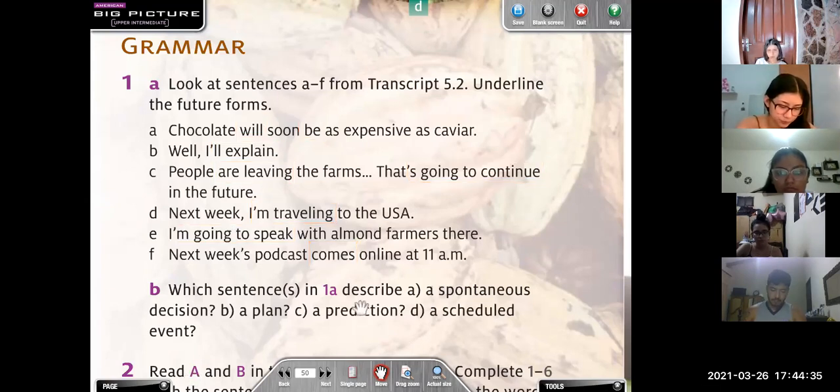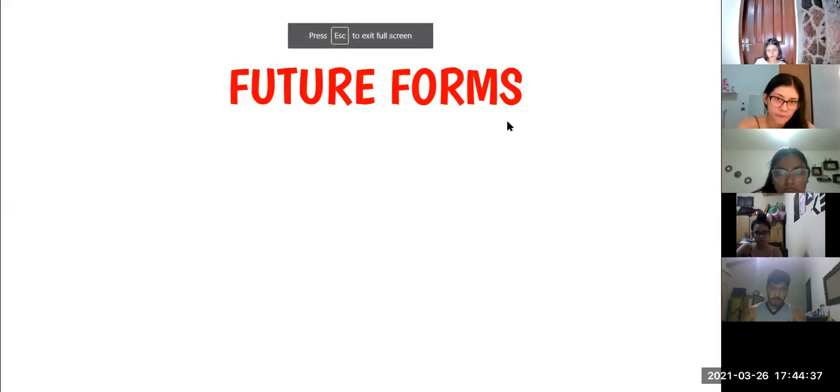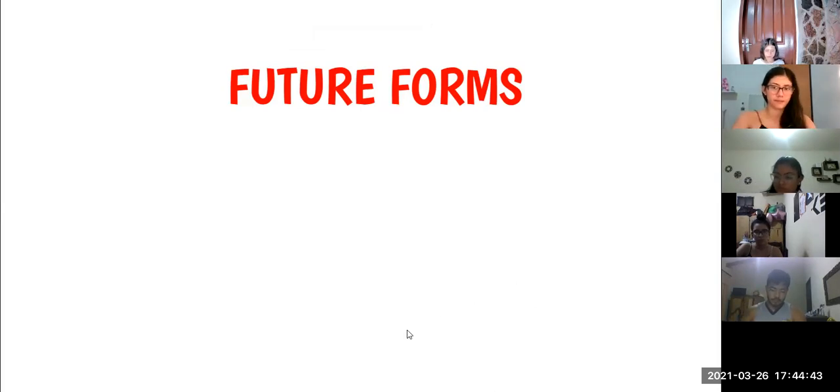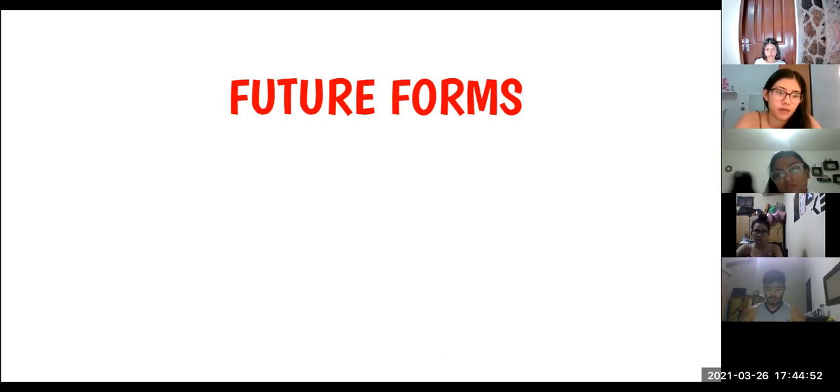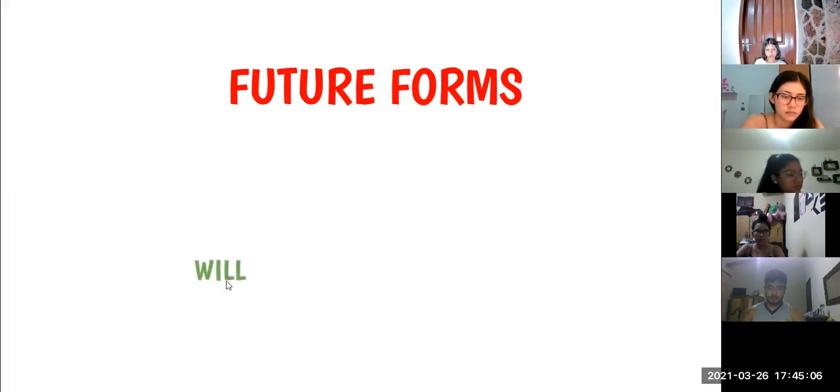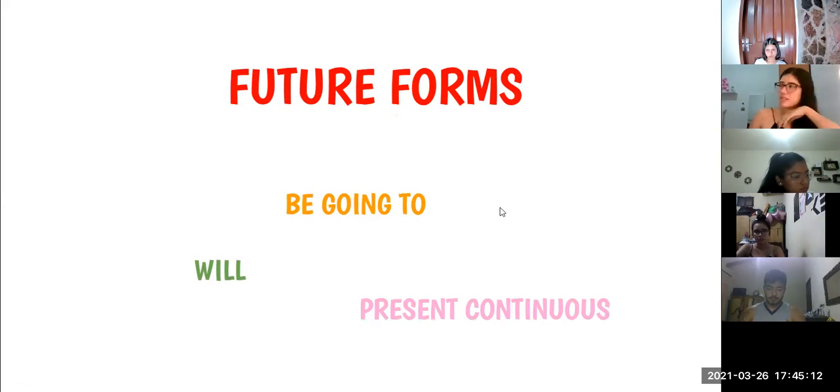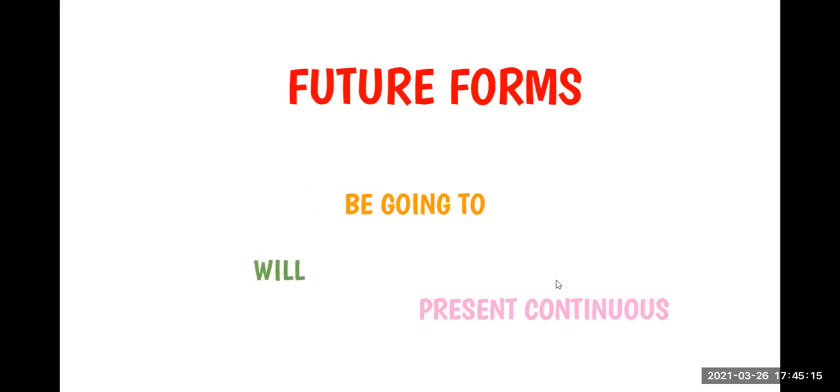because I want you to tell me how many future forms do you know? How many future forms do you know? What are the future forms that you know? Can you tell me? According to the examples that you have here, to the sentences? Will, be going to and present continuous. Okay, very good. So here we have will, future simple with will. We have be going to for the future. And we also have the present continuous for the future.